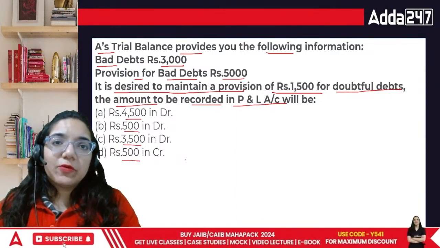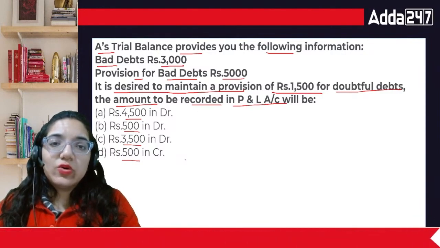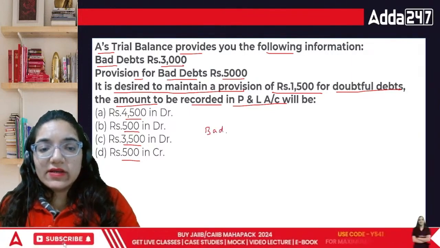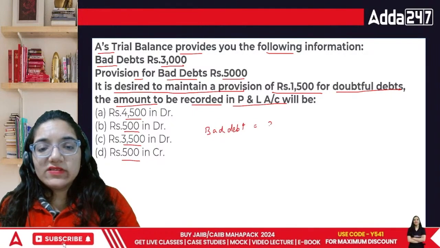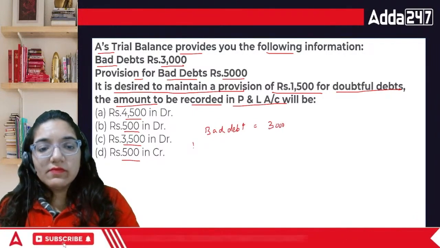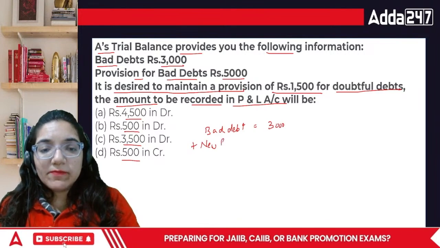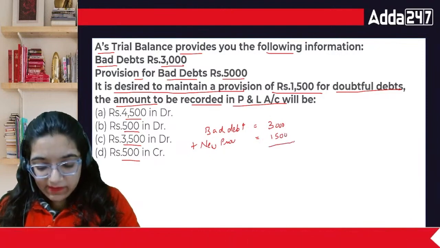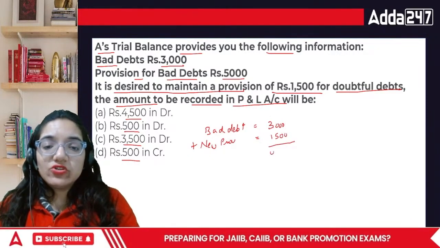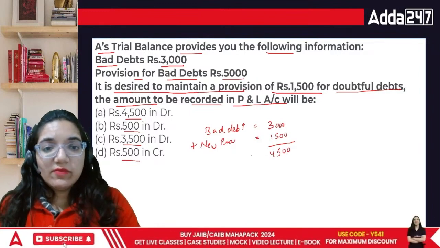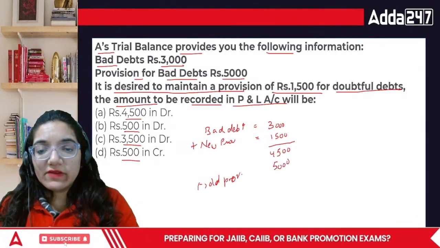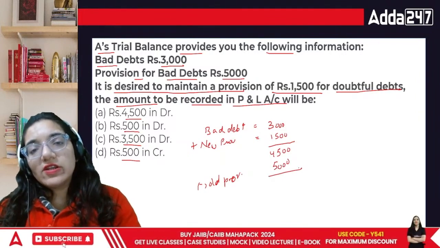Whenever you're dealing with provisions and bad debts, always remember what worst has happened. We have already faced a dead loss during the year of rupees 3,000. Along with this, we have to prepare new provision. We still need more provision of rupees 1,500. Technically, the total amount of the losses we should be prepared for is 4,500. But the old provision which is prepared is of rupees 5,000.